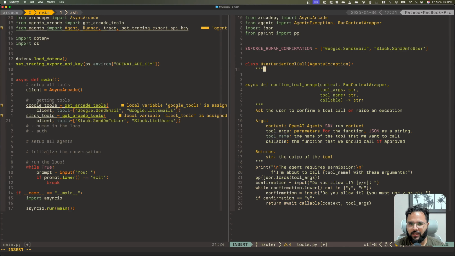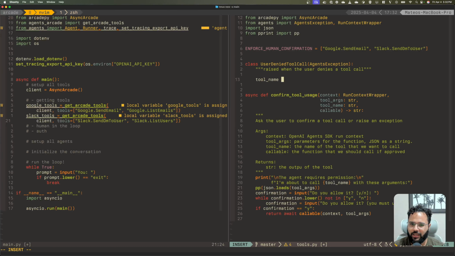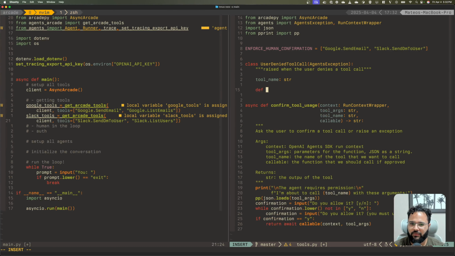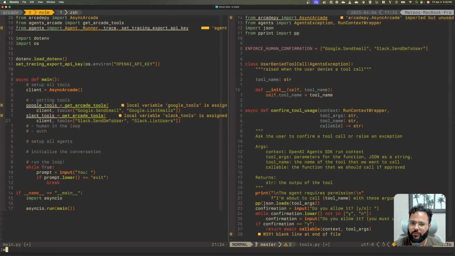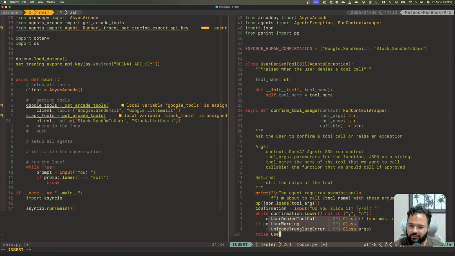I'm going to say this is raised when the user denies a tool call. Then tool_name is a string, def __init__(self, tool_name), self.tool_name = tool_name. We raise that. So in this case, if it's not yes, we just raise UserDeniedToolCall with the tool name.